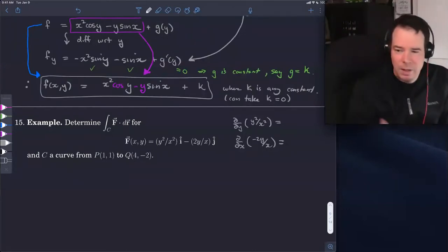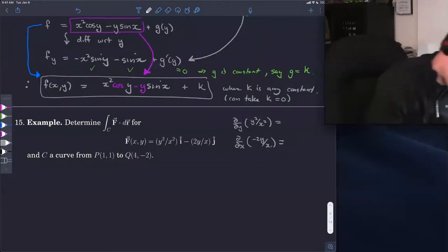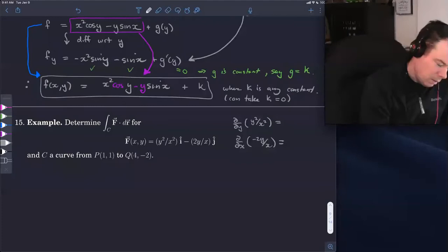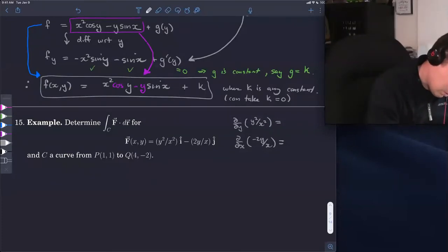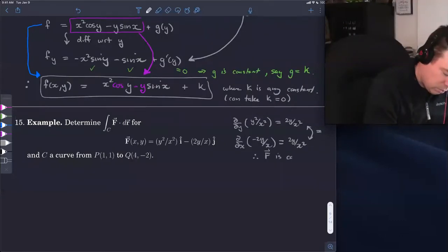And if they are equal to each other, then that's our test for a conservative vector field. So it would be conservative. If we do this derivative, what is it? It's 2y over x squared, whereas the derivative of this one would be 2y over x squared. Oh yep, they are equal. So therefore, F is conservative.